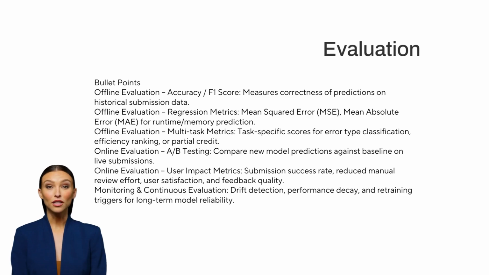4. Online evaluation, A/B testing. Offline metrics cannot always capture real-world performance. A/B testing involves deploying the new model alongside the current production system for live submissions. By comparing metrics such as prediction accuracy, speed, and system load, we can measure the practical effectiveness of the model before fully replacing the baseline.